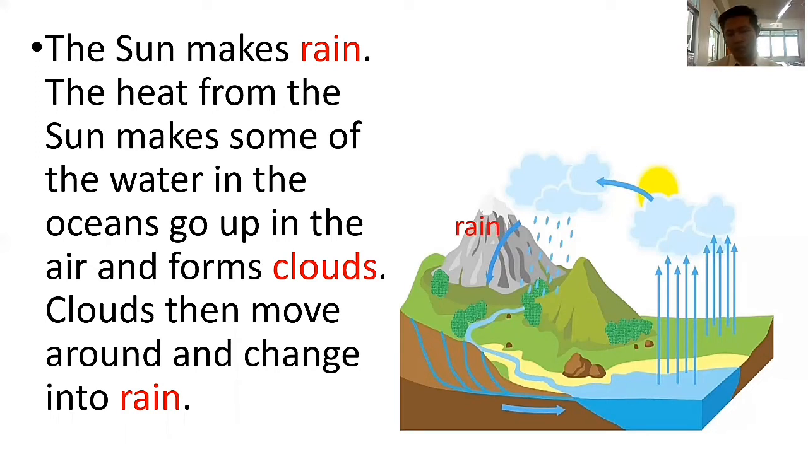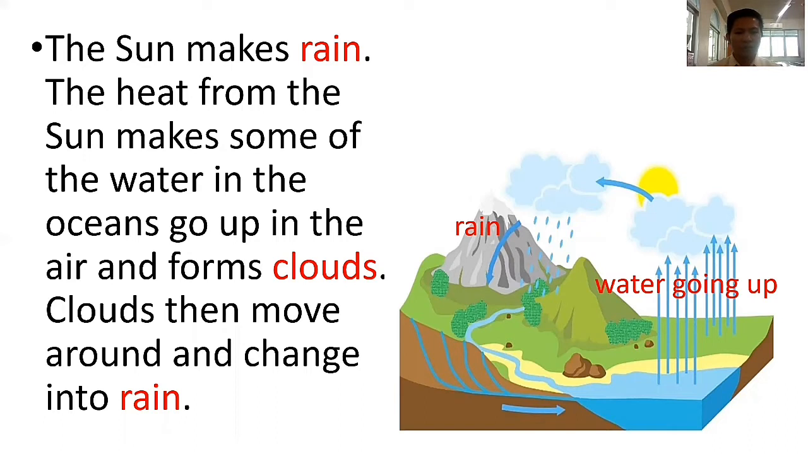Look at the picture. Okay, ocean, and let's continue. The sun makes some of the water in the oceans go up into the air and form what? Clouds. Okay, we have rain. And here, look at this one. The water is now going up. You can see the water from the ocean is now going up. And then let's continue.